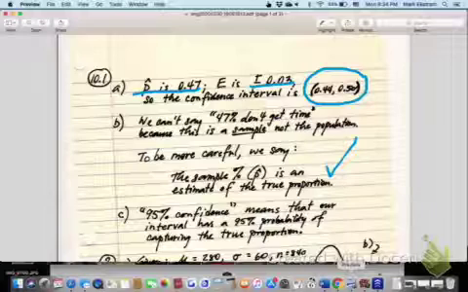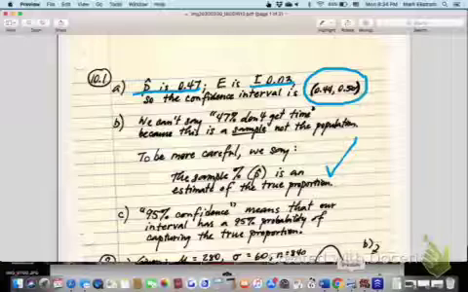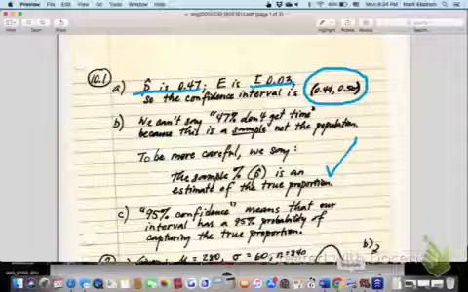Now, what if someone has never heard of a confidence interval? Maybe you've never heard of a confidence interval. In that case, you should probably look at the video notes before you look at this sample problem. But we want to say something about the interval being more or less certain and not talk about the true parameter having a chance of being something. The true parameter is out there. There is a percentage of women that feel this way. We don't know it, but we're estimating it. So we say our interval, not the true mean or the true percentage, but our interval has a 95% chance of capturing the truth.